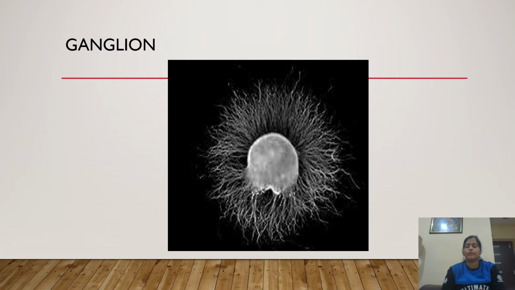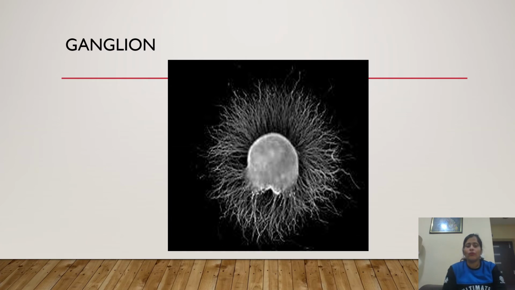You all must be aware of the peripheral nervous system, and we have read that it has the autonomic nervous system. So the ganglion is present there only.